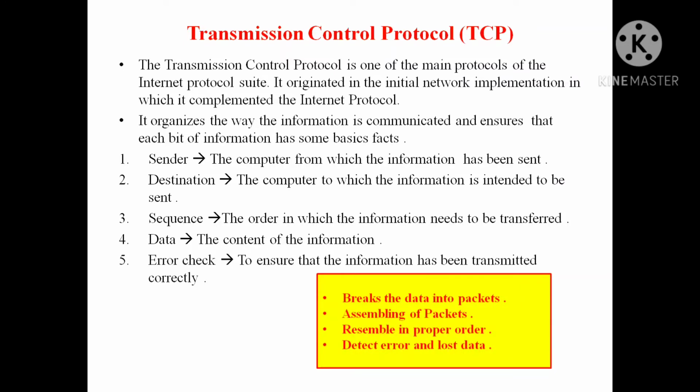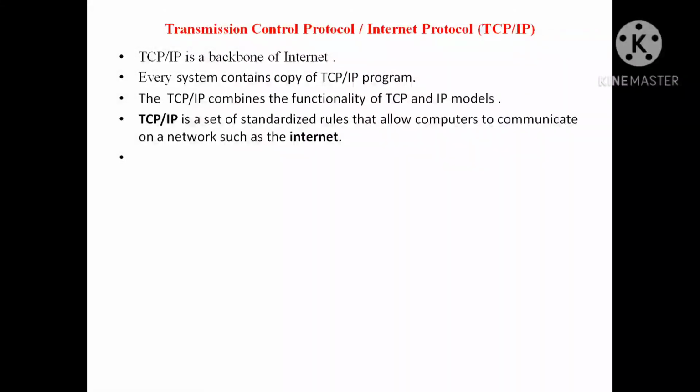As we discussed in the previous slide, Internet Protocol assigns a unique address to each of the computers in the network which is connected to the internet. Okay, so now see transmission. That's why I say TCP cannot work without the IP. Both these protocols are correlated to each other. Now see the first line. TCP and IP is the backbone of the internet. Every system or device contains a copy of the TCP and IP program.